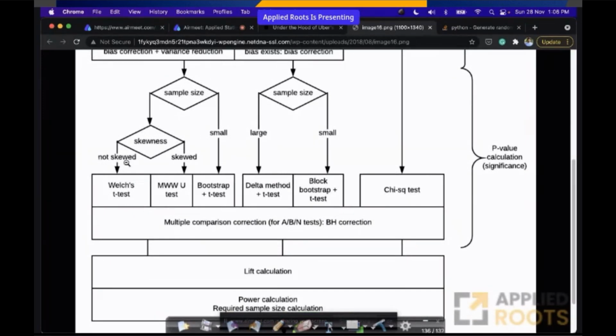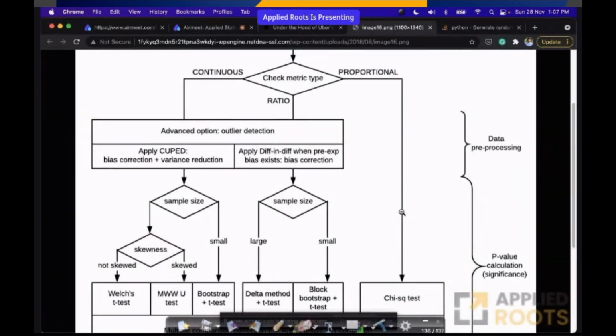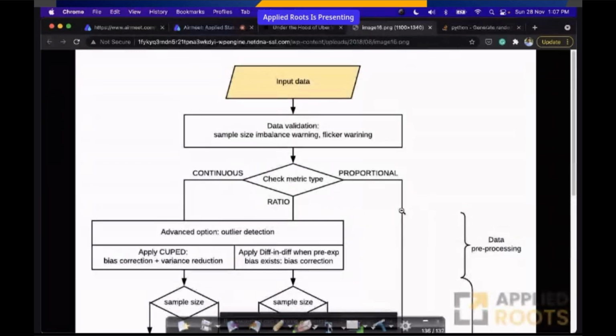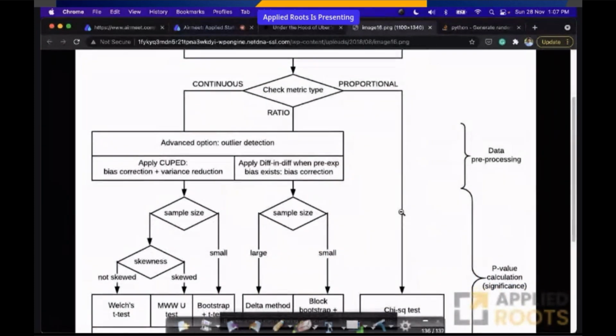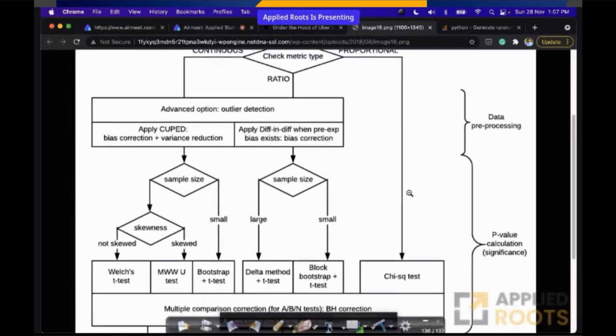They use the t-test for simple cases. They use the Mann-Whitney U-test. This is the Mann-Whitney U-test that I talked to you about, right? Then there are also other variations of t-tests called the Welch test, Bootstrap test, etc. They also use the chi-square test. So the point that I wanted to drive here is, while there are a lot of issues with p-hacking and the reliability of research papers that are using some of the hypothesis testing mechanisms, companies are still using them.